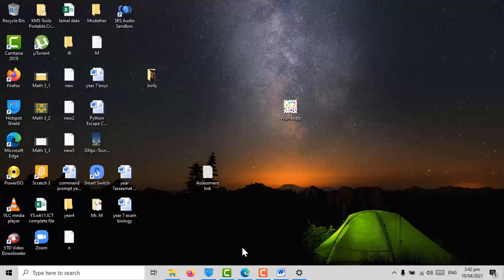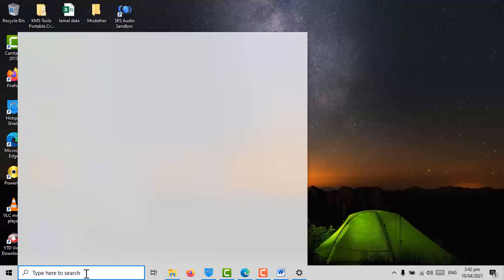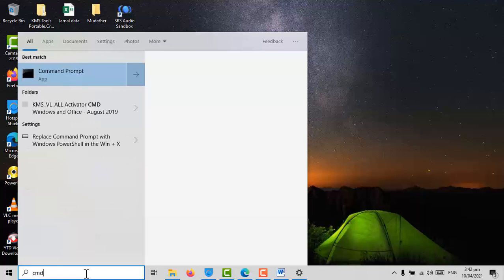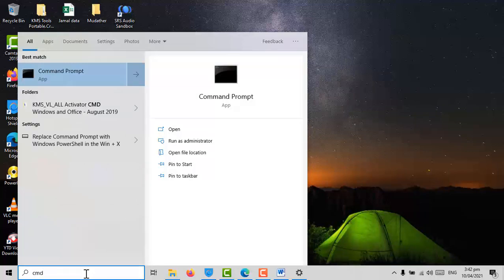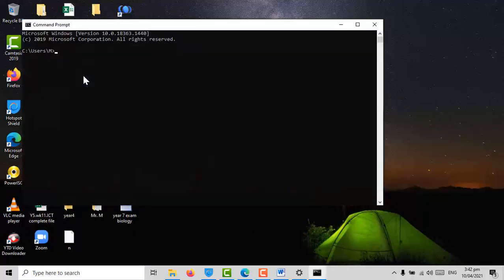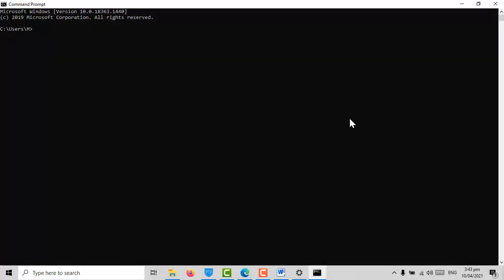Alright, so let's take a look at how computers were about 30 or 40 years ago when Bill Gates was still young and he was at school. To get an idea, the first thing that you need to do is, in the search bar right here, type CMD, which is short for Command Prompt, and then press Enter. You will get this black screen over here.